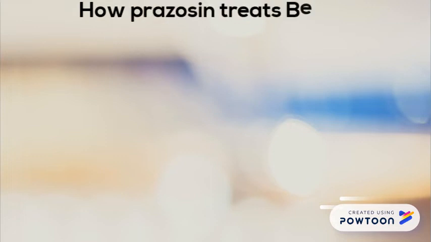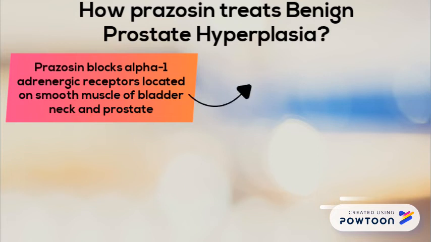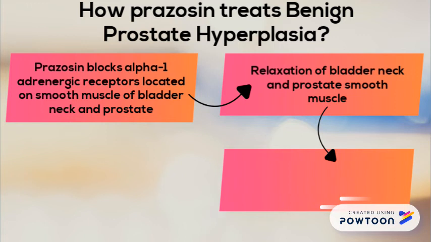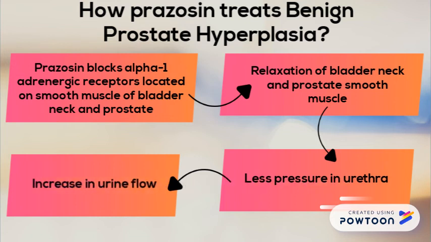So now, we proceed to how prazosin treats BPH. Firstly, prazosin will block alpha-1 adrenergic receptors located on the smooth muscle of the bladder neck and prostate and cause them to relax. Thus, there will be less pressure in the urethra. Therefore, the urine flow will be increased and the patient will experience less pain.